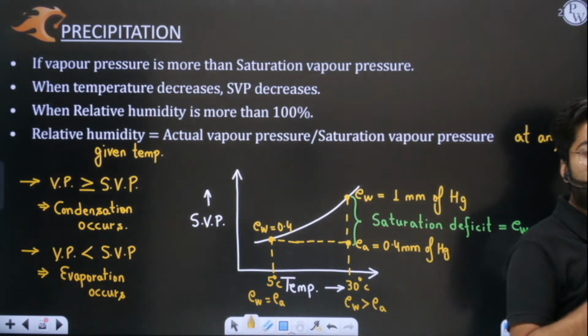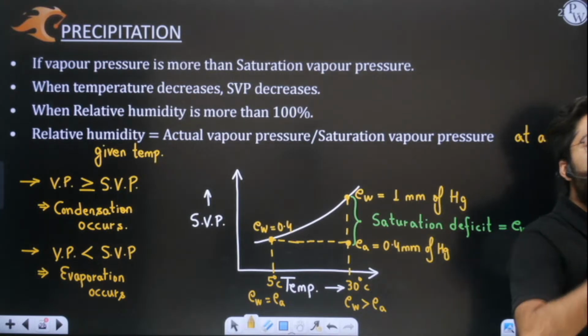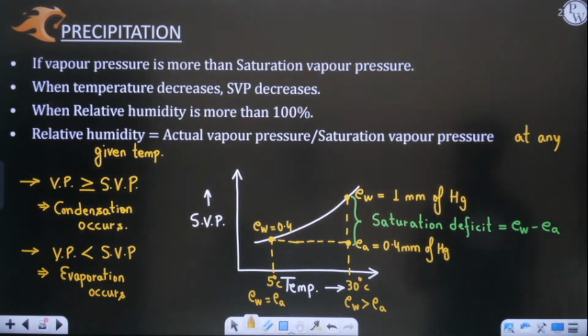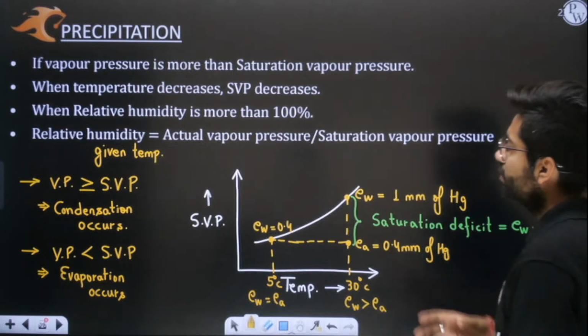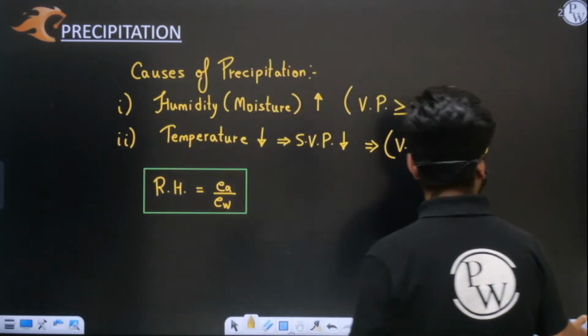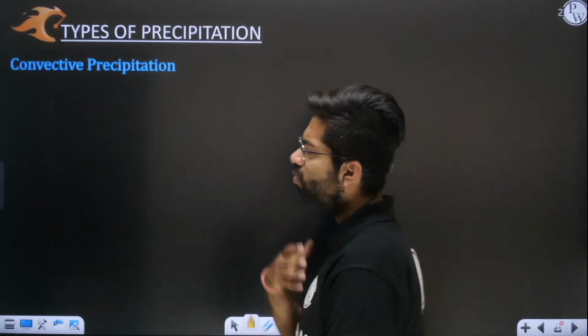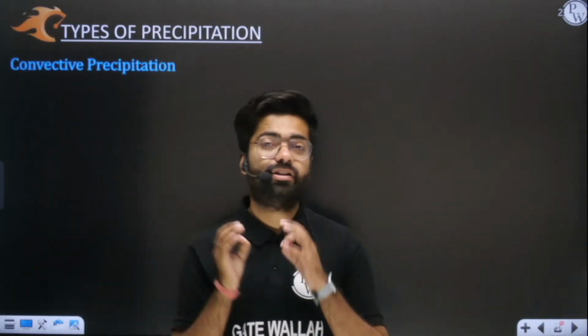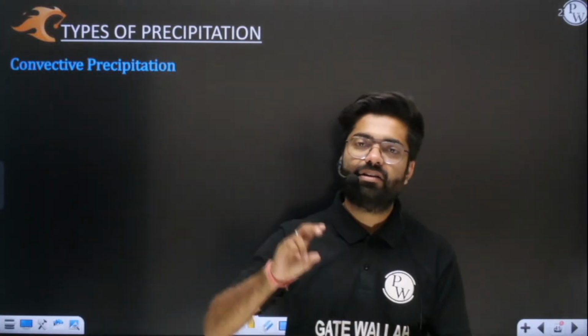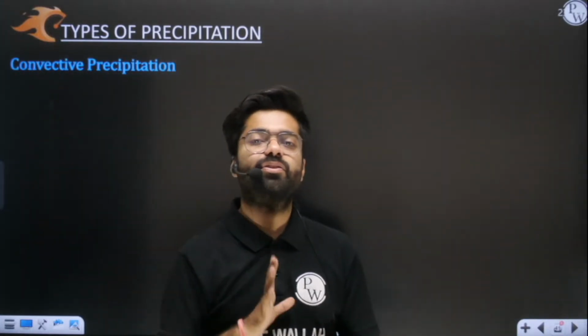Basically, 4 types of precipitation are there. In all the types of precipitation, one thing is common: either vapor pressure will increase or temperature will go down.